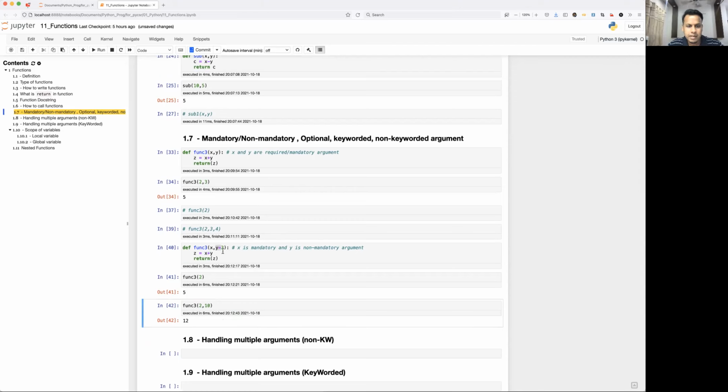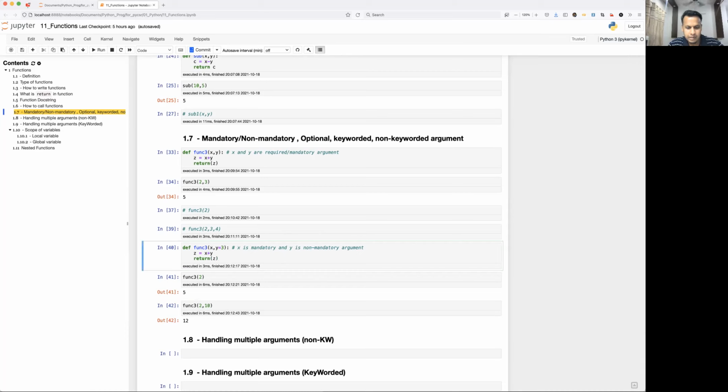And remember one thing, a mandatory argument will always be before the non-mandatory argument. This is also known as a keyworded argument, because you have given the keyword y, which is already initialized with some value. So this should always come at the last. Okay, first you give all the mandatory arguments, then the non-mandatory arguments. Remember that order.